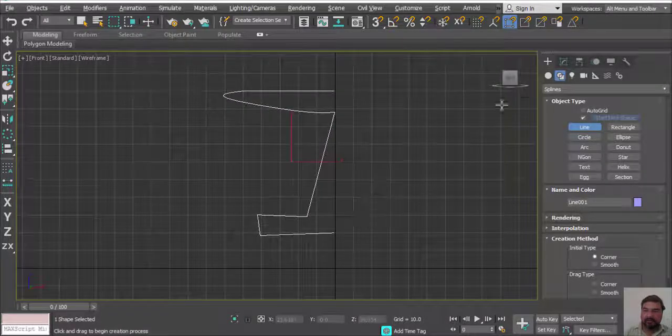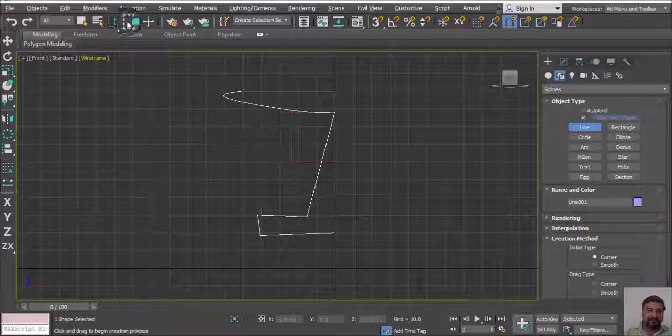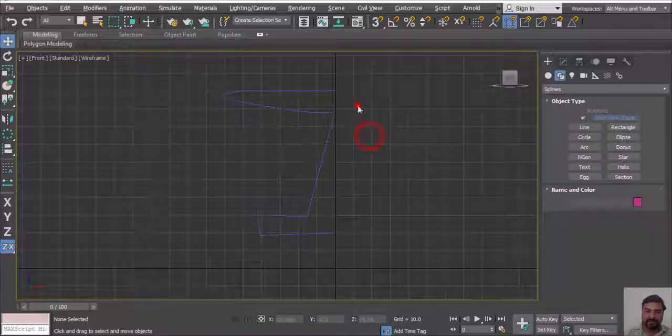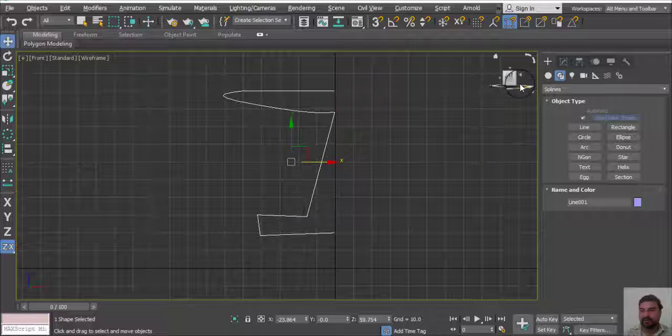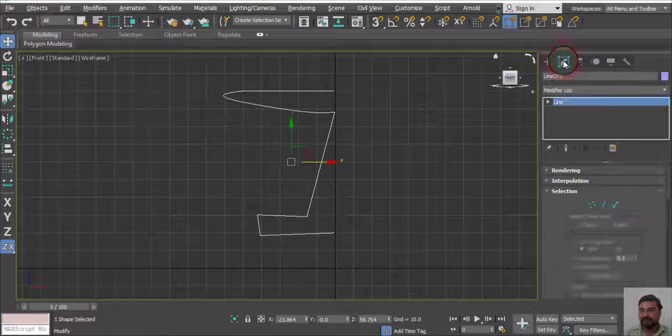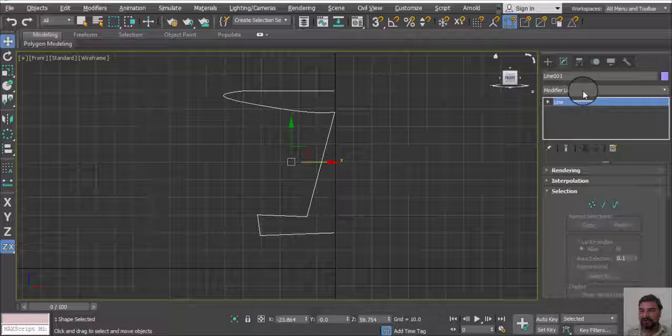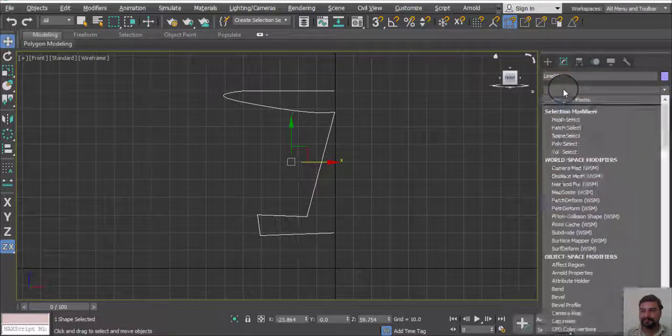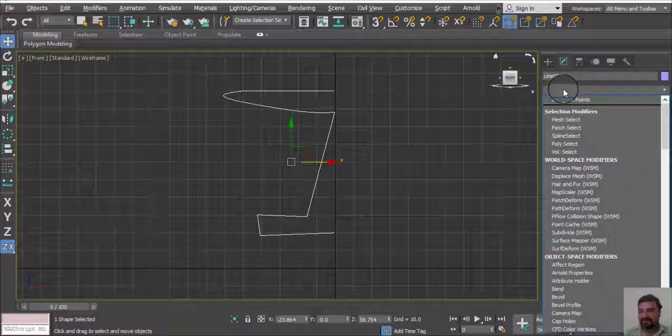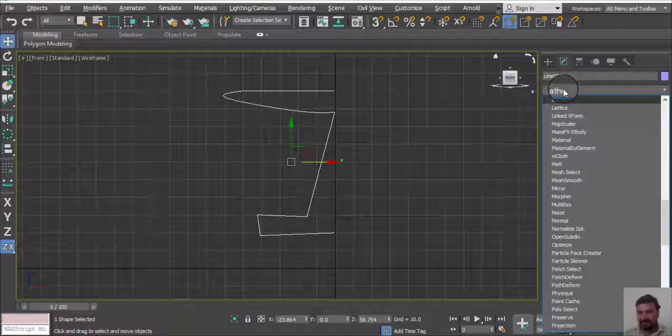Now what we do, select our shape and press W short command for move and selection tool. Then go to a modifier option, and here is a modifier list. Click on it. We have a different type of modifier here, but press L key for Lathe modifier.